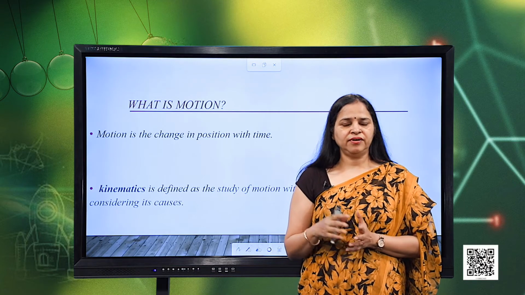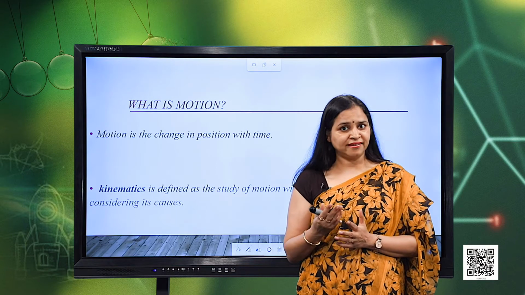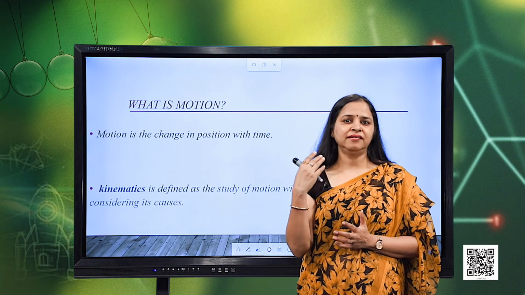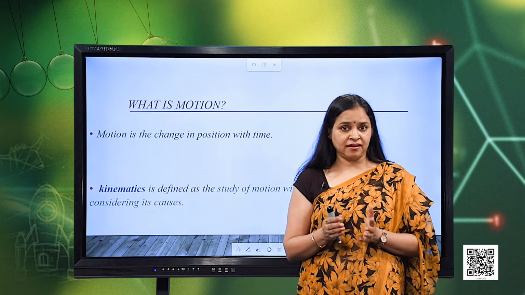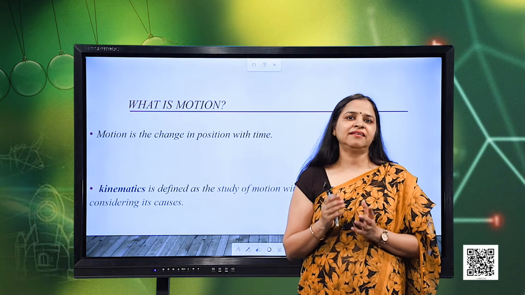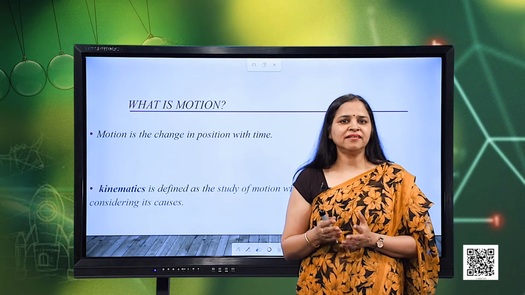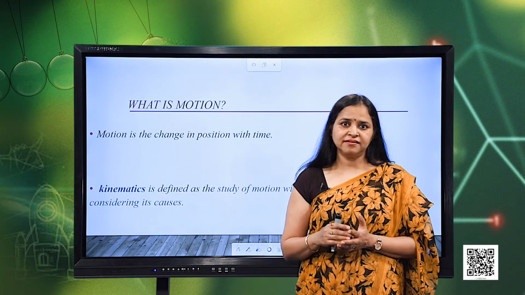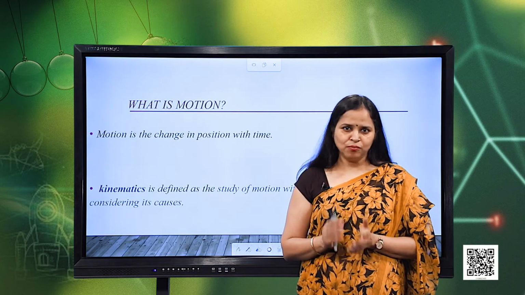Even we know we have the day and night. So, the earth is rotating around its own axis. That is also motion. The earth revolves around the sun in 1 year, and that is also motion. Even the sun, which we consider to be at rest, is continuously in motion in its own galaxy. So, these are some examples according to which we can consider that all the things around us are actually in motion.